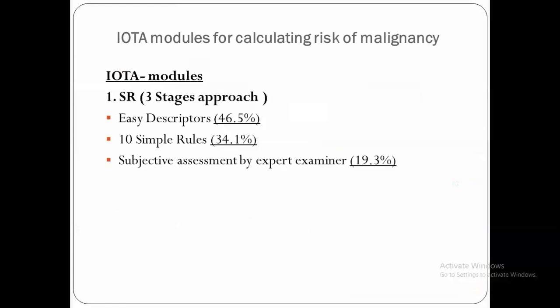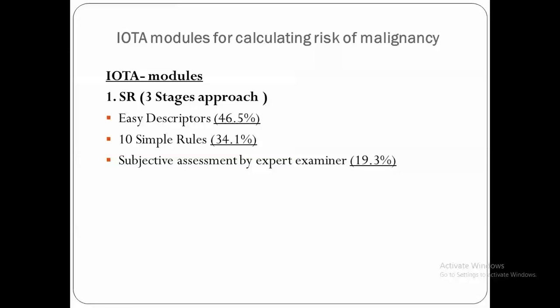Now, what are the IOTA modules? The IOTA modules are four systems. The first one, and the most important, we call the simple rules, and it is composed of a three-stage approach. It means that we will use easy descriptors, and this will give us a clue about the mass, about 46.5%.